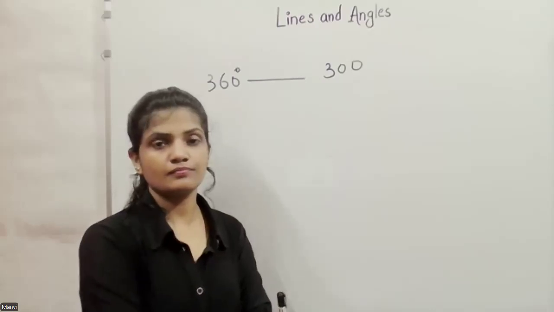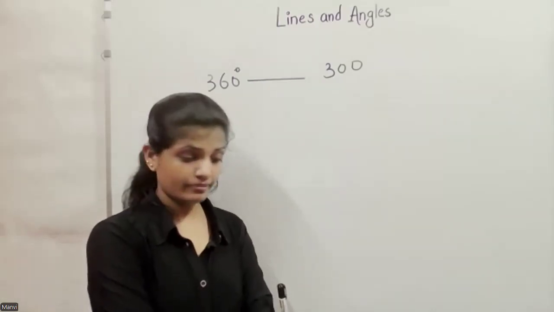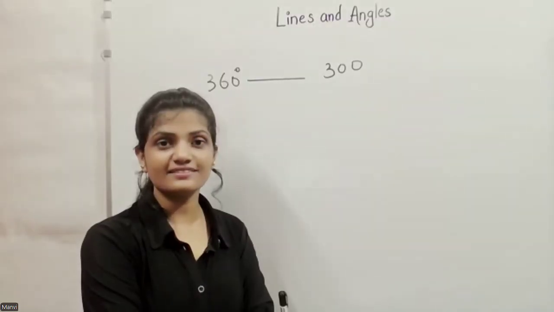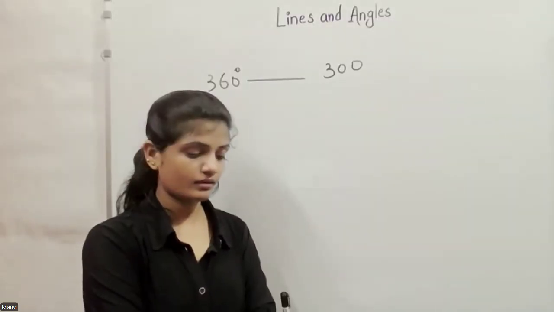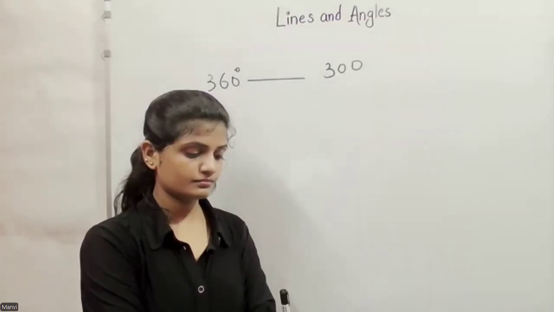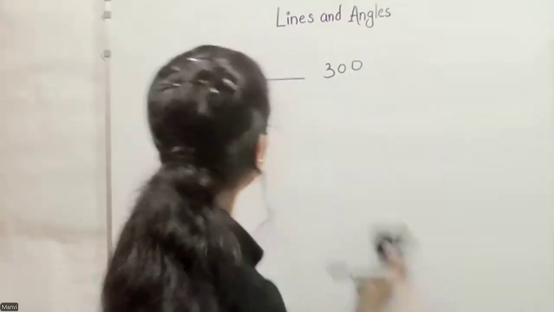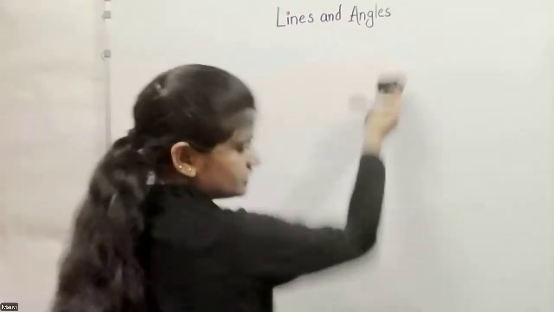Is the answer 60? No. Oh, 60 children. Yeah, you're correct. The next sum. Okay. So here we have one pie chart.